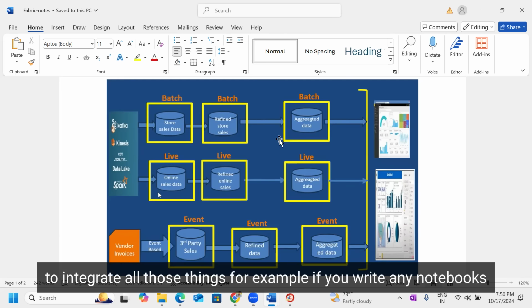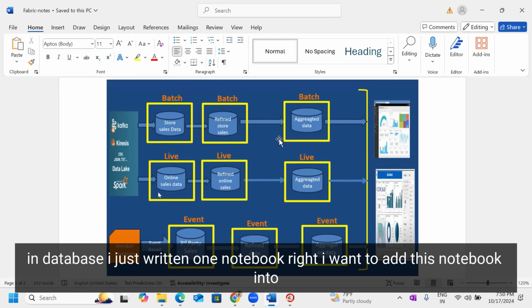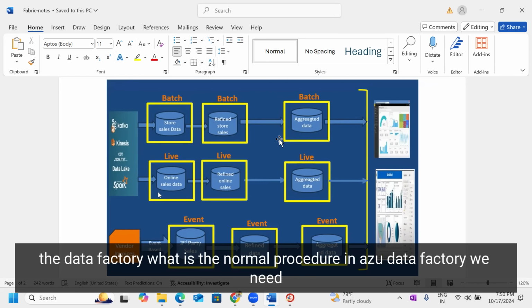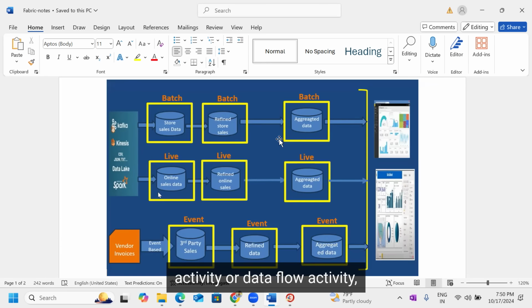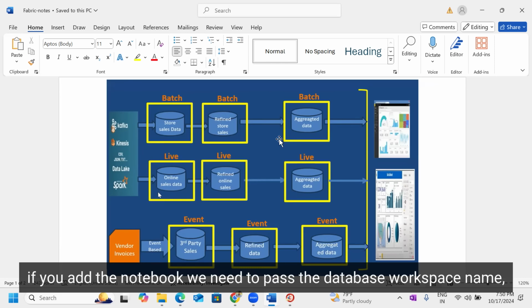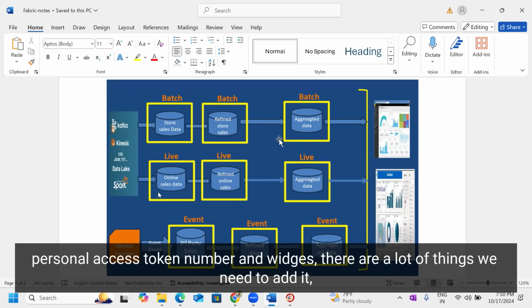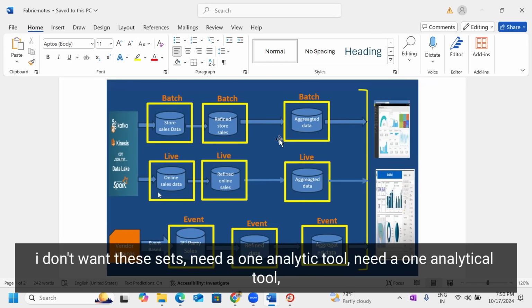I don't want to integrate all those things. For example, if I write a notebook in Databricks and want to add this notebook into Data Factory, what is the normal procedure? In Azure Data Factory, we need to go inside the pipeline, under Activities, and add a notebook activity or a data flow activity. If you add the notebook, we need to pass the Databricks workspace name, personal access token, and widgets. There are a lot of things we need to add. I don't want these headaches.